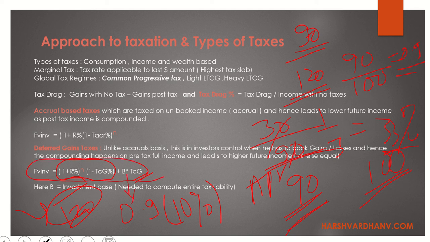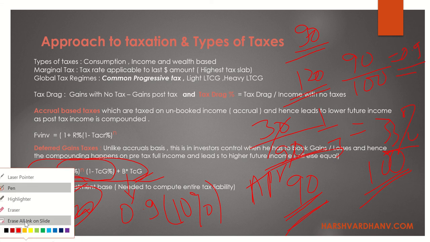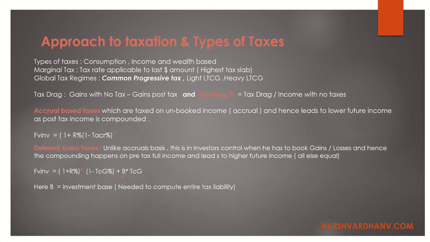The formula given in the book included this B term basically to make you understand that your analysis period and your investment period could be different, right? You could analyze in 2021 but your investment could have been in 2020. So it is important to know at what value you had invested and what is the current value, because that is the amount that needs to get added back to the future value. The reason is because you are being taxed over here, right? Since you have been taxed over here, your initial amount, to avoid the double taxation, you need to add it back.